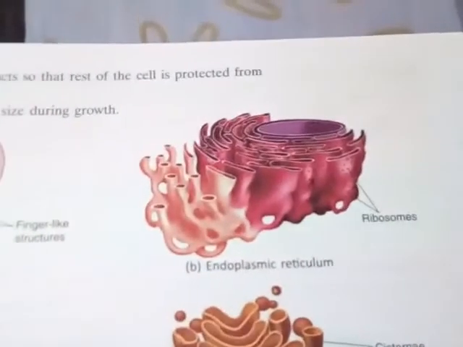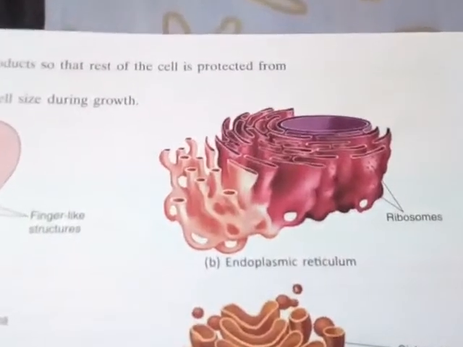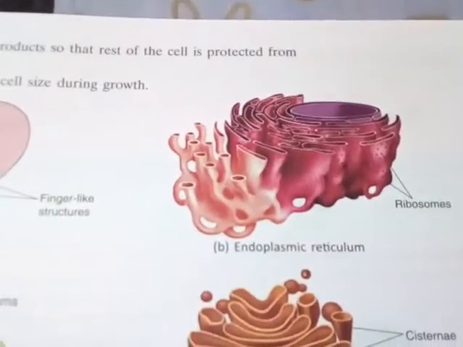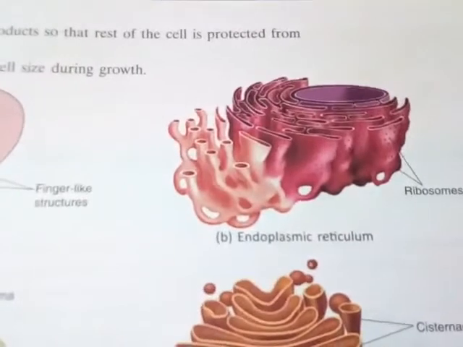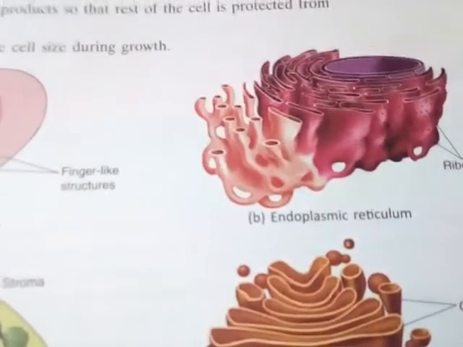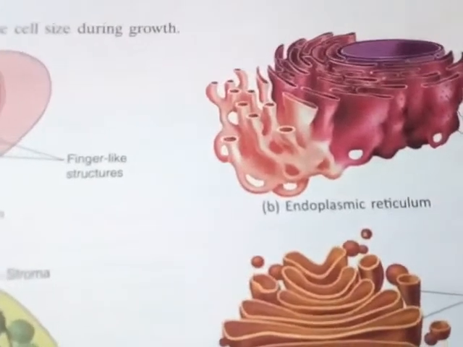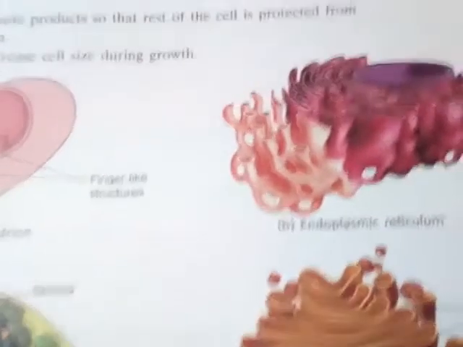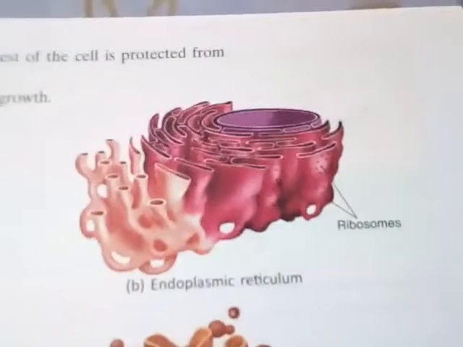Okay, the presence of ribosomes makes it rough endoplasmic reticulum, and the absence of ribosomes makes it smooth endoplasmic reticulum, isn't it? So this is the diagram of the endoplasmic reticulum.